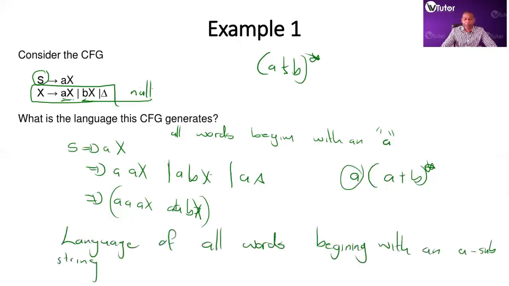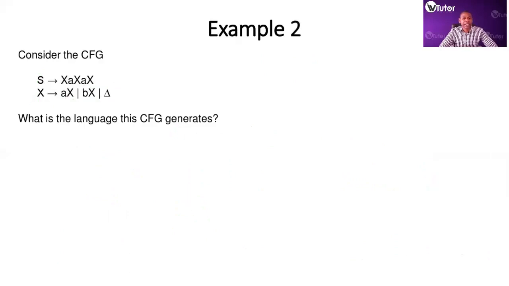Let's look at the next one. Consider the CFG S goes to XAXAX. What is the language generated by this CFG? The restriction is that any word in this language is to have these two A's present.